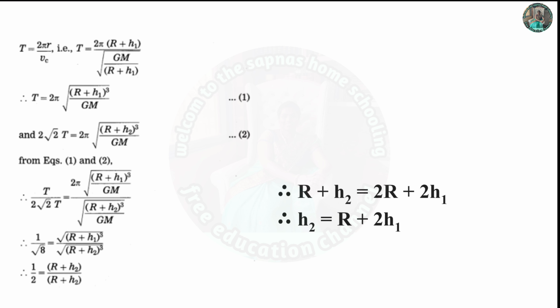So 1 upon √8 is equal to √((R + h1)³) upon √((R + h2)³). So 1 upon 2 is equal to (R + h1) upon (R + h2). So R + h2 is equal to 2(R + h1). That is why h2 is equal to R + 2h1.